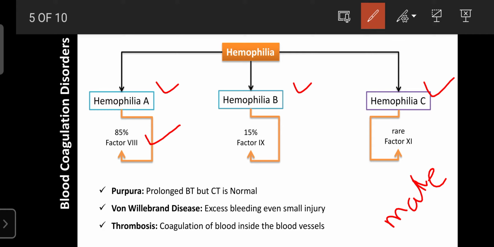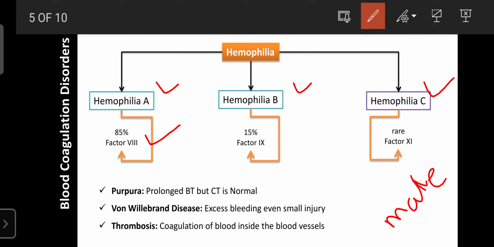So without factor 8, factor 10 cannot be activated from factor 9. If factor 10 is not activated, prothrombin activator is not activated. If prothrombin activator is not activated, thrombin cannot be formed. If thrombin cannot be formed, fibrin cannot be formed and the clot cannot be formed. So due to the deficiency of factor 8, the blood cannot coagulate, and continuous, uncontrolled hemorrhage will be present inside the body.